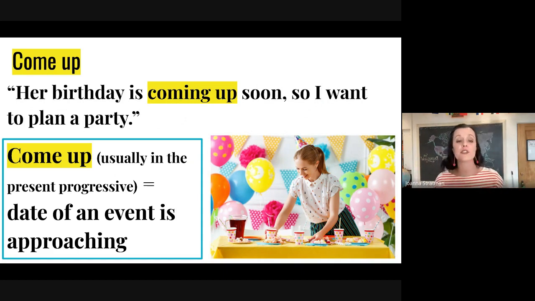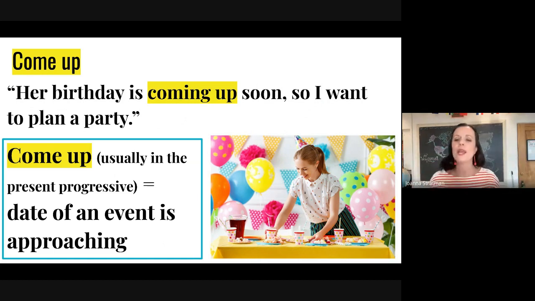We can use this for many different time periods. For example, summer vacation is coming up. Or you can say a specific holiday. Halloween is coming up. And it just means the date of these events or time periods is arriving soon.